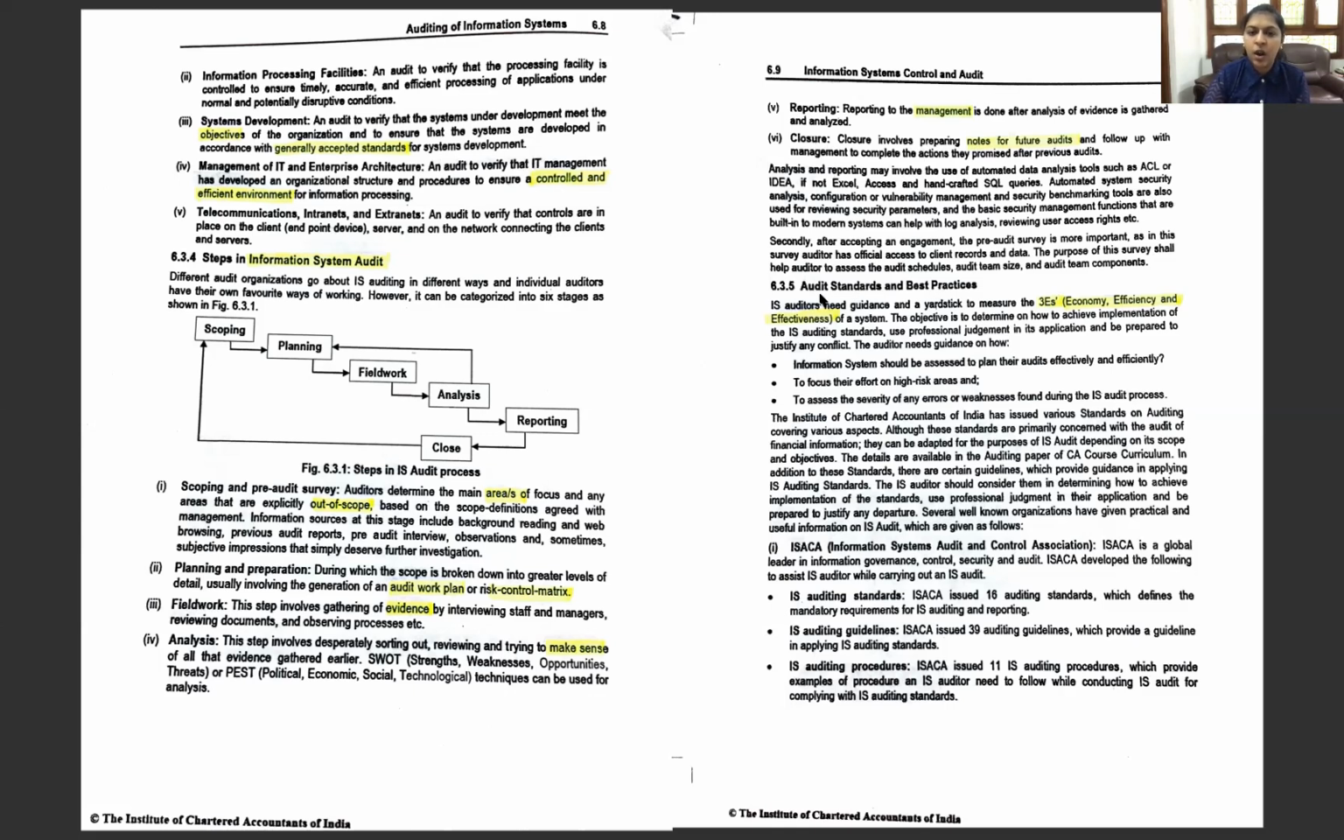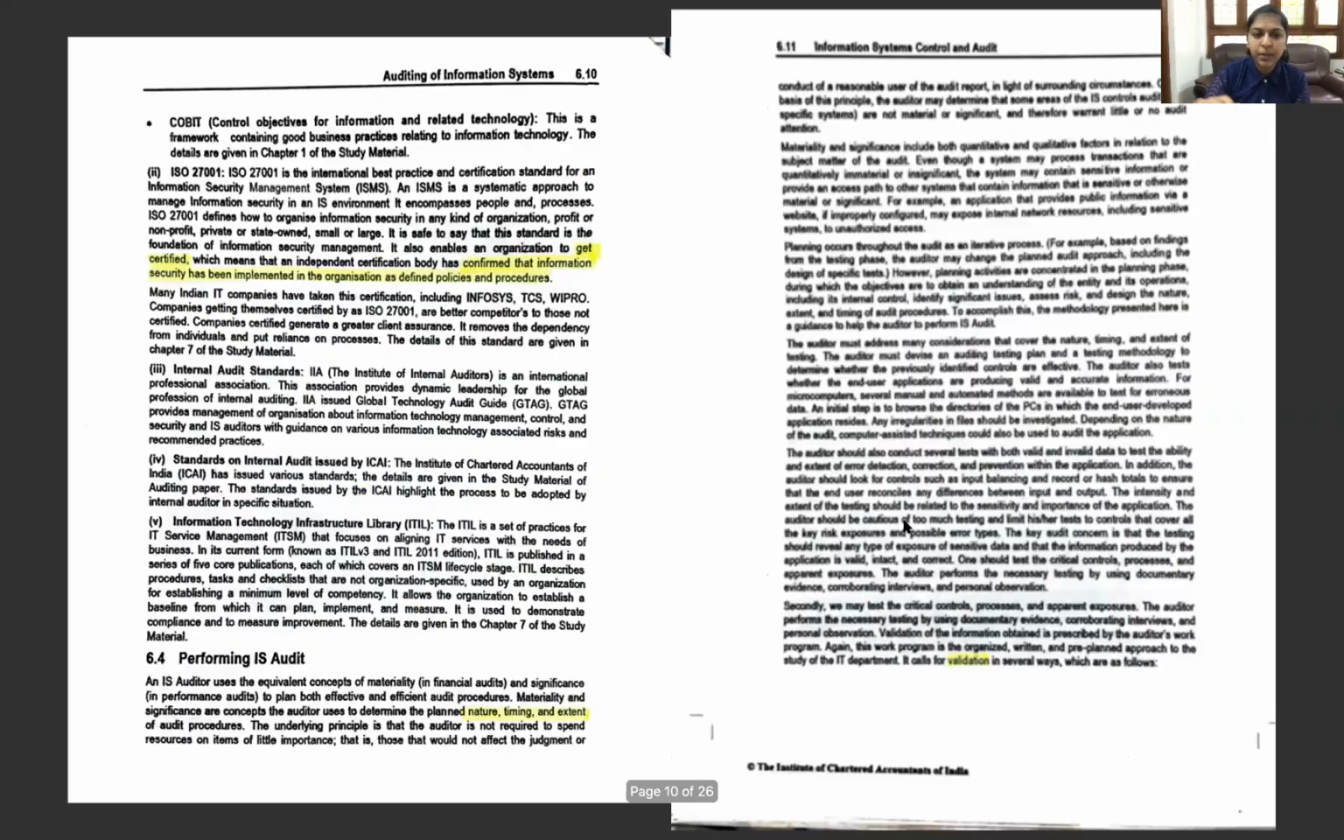Okay. Next is the audit standard and best practices. So the information system auditor needs guidance and a yardstick to measure the 3 E's. What are those 3 E's? Efficiency, economy, and effectiveness. This we have seen in the objectives as well. Here we have it again: efficiency, economy, and effectiveness. And the next part is where we are dealing with the audit standards and other acts which are going to be applicable for them. This is going to be dealt with in detail in chapter number 7 as well. So we'll be looking at it there.